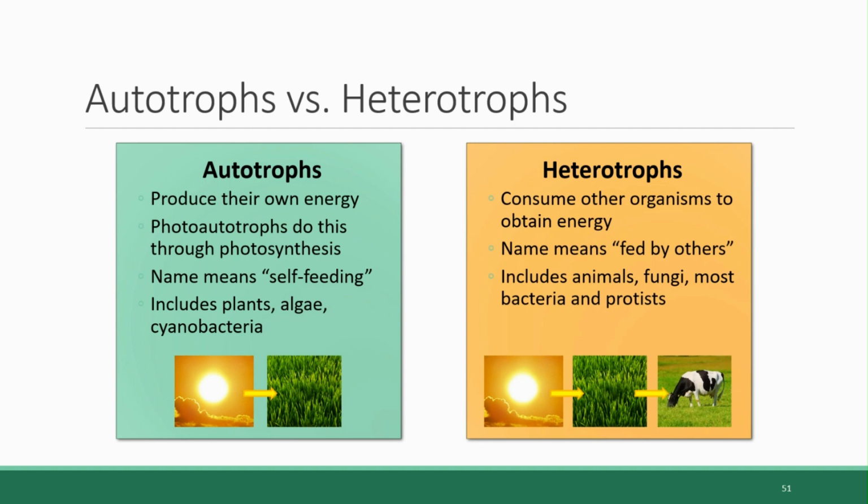The name heterotroph literally means fed by others, with the prefix hetero meaning other, and the root word troph again meaning food or nutrition. And organisms that fall into this category include all animals, all fungi, as well as most bacteria and other microscopic organisms called protists. So autotrophs perform photosynthesis and heterotrophs eat, but ultimately heterotrophs too are sustained by sunlight energy, not directly.